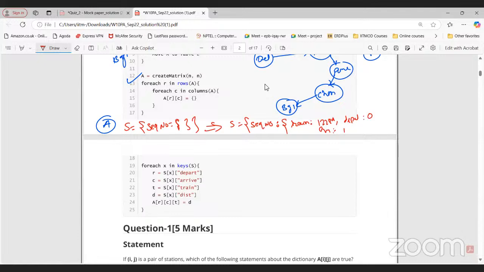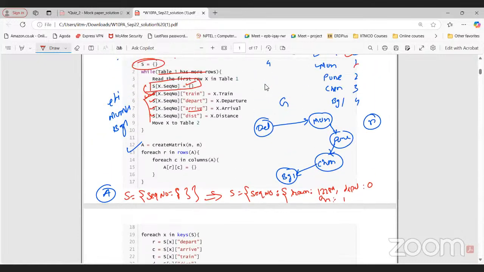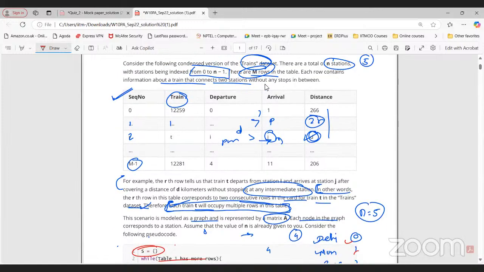So this is 0, this is 1, and where is it? Yeah, arrival, then distance. Then again comma, then we have a distance, whatever the distance, 266. This is for the first row. If you observe, for a sequence number, we have sequence number 0, then train number. So 0 is there, then we have that particular key. Then train number is there. So train is 12259, then comma, departure 0, comma, arrival 1, comma, distance 266.